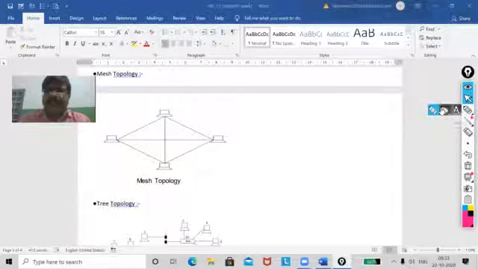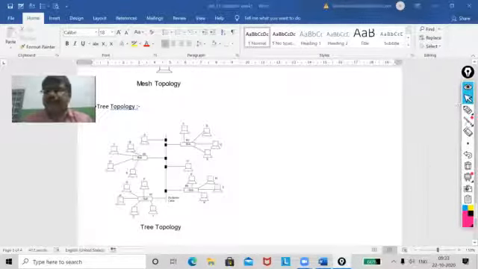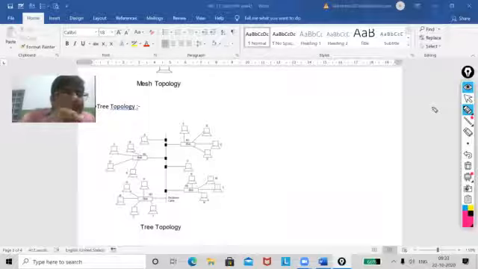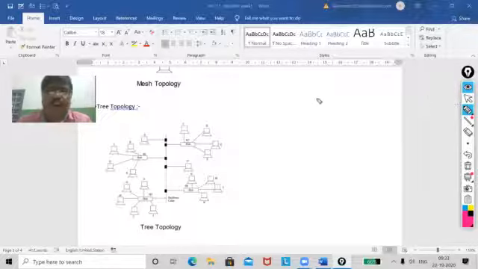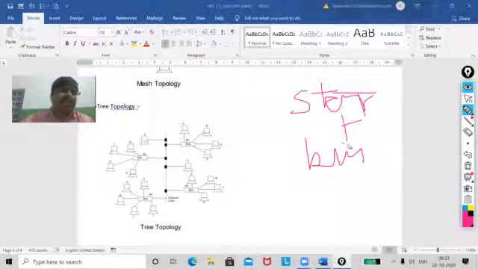Now the next one is tree topology. Tree topology is a hybrid topology. Why? Because it has a combination of star plus bus.